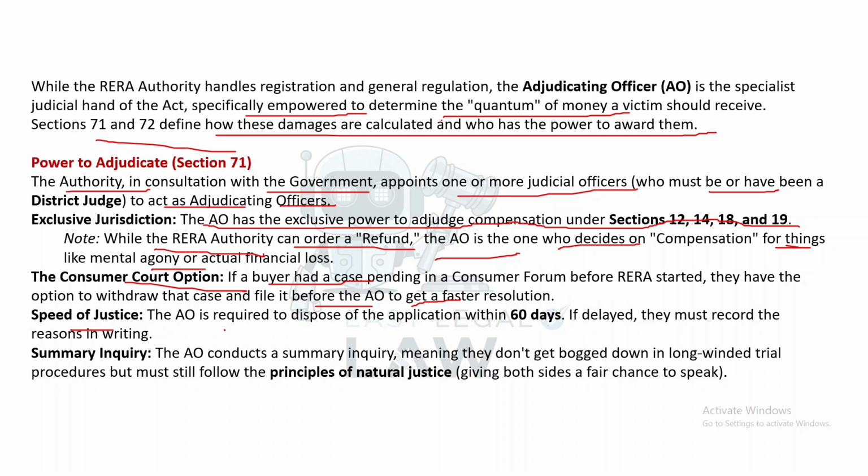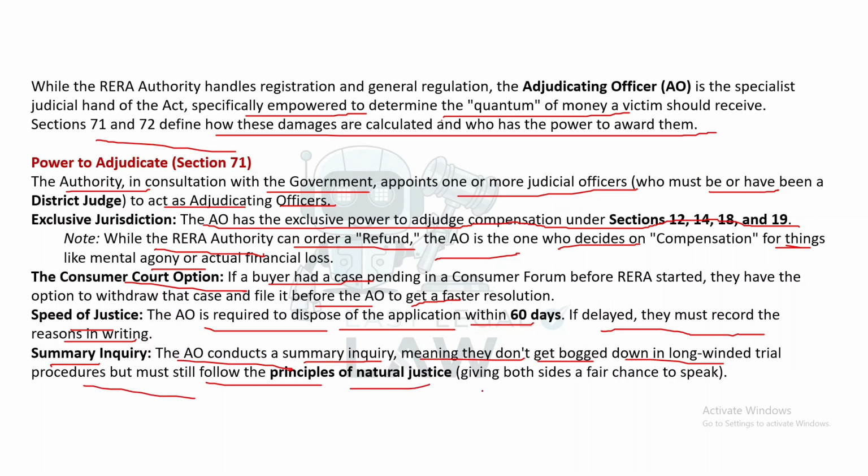Speed of justice. The AO is required to dispose of the application within 60 days. If delayed, they must record the reasons in writing. Summary inquiry: the AO conducts a summary inquiry, meaning they don't get bogged down in long-winded trial procedures but still follow the principle of natural justice, giving both sides a fair chance to speak.